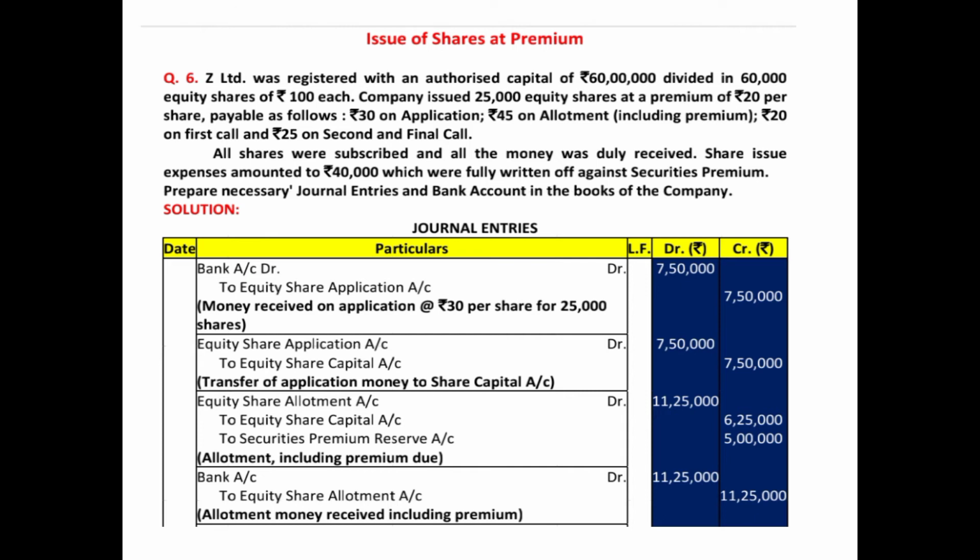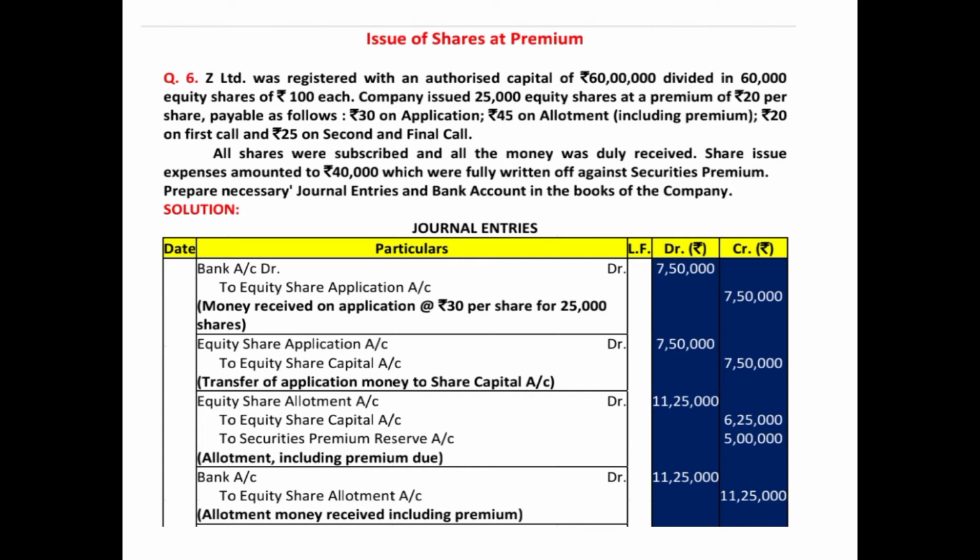Now we are starting with the question of issue of shares at premium. Z Limited was registered with an authorized capital of 60 lakh divided into 60,000 equity shares of 100 each. Company issued 25,000 equity shares. That means out of 60,000, the company issued only 25,000 equity shares at a premium of 20 per share. That means 100 was the face value, and these shares are issued at 20 rupees premium per share.